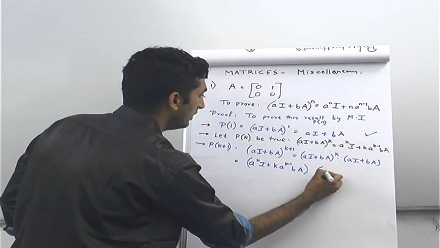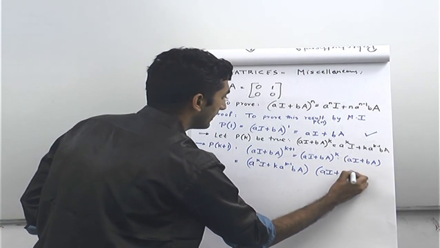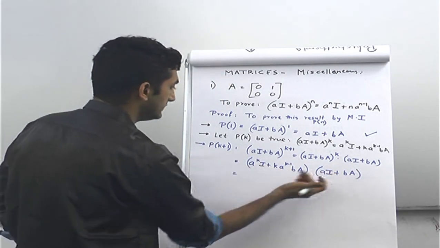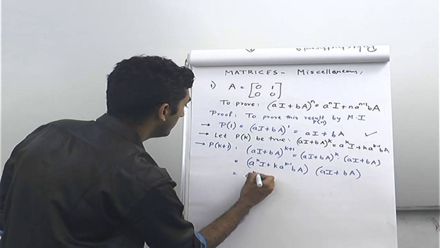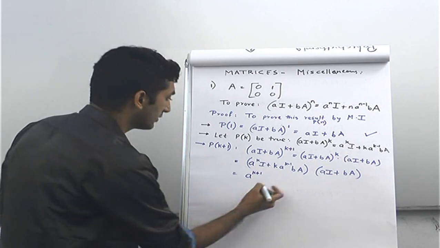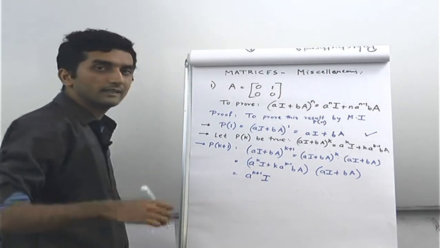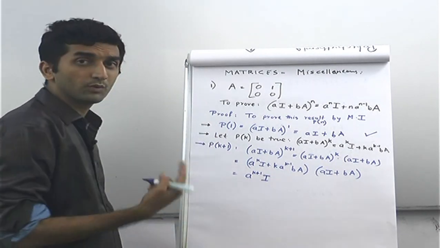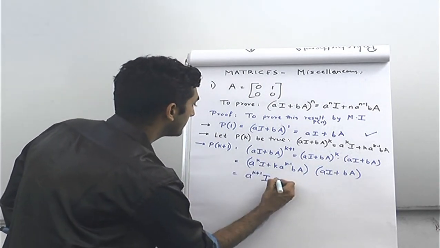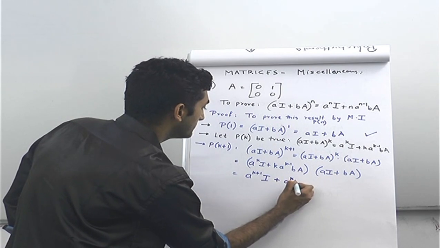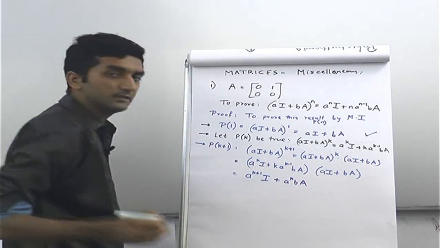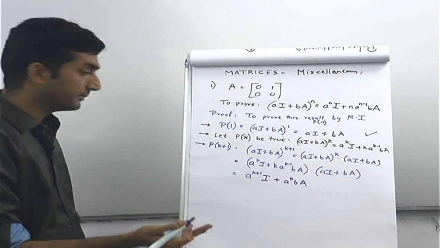this into AI plus BA. अब इसको expand करते हैं. When I multiply this into this, I get A raised to k plus 1. I into I will give you I square, which is again I, because identity matrix always is I. Whatever time you raise it, it's like 1 raised to anything is 1. So this into this will give you A raised to k times B. I into A will give you A, because any matrix into I will give you that any matrix back.